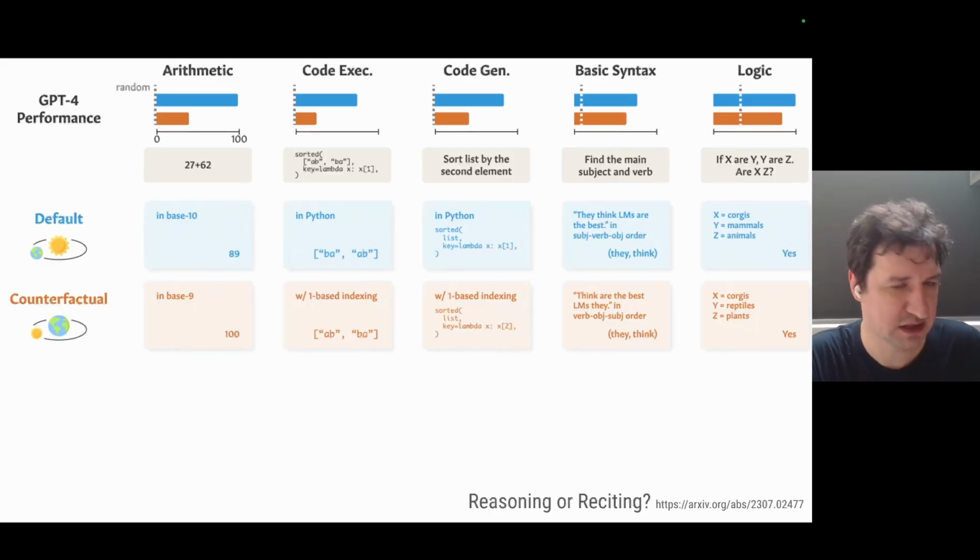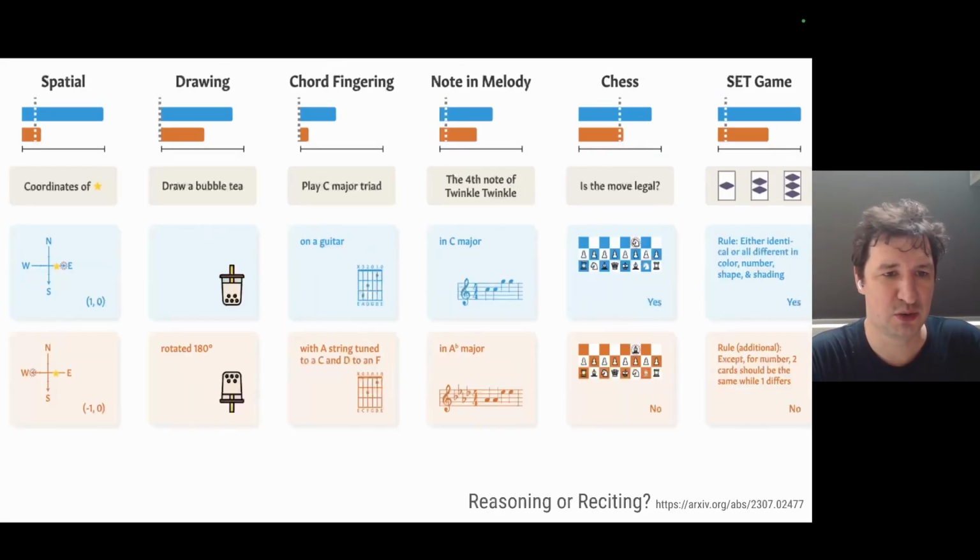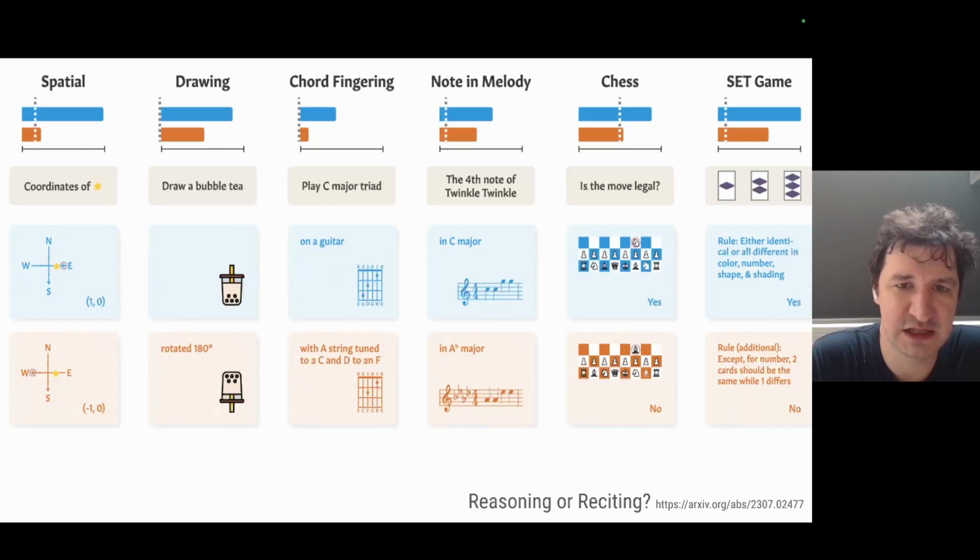I think my favorite example is chess. In this case, they were asking if a move is legal. In one case, they have a starting position, the normal starting position in chess. And in another setting, they swap the knight and bishop. For anyone who knows how chess works, that would be equally easy tasks, right? If you just know that a knight can jump like this, but a bishop cannot jump like this, then you just know